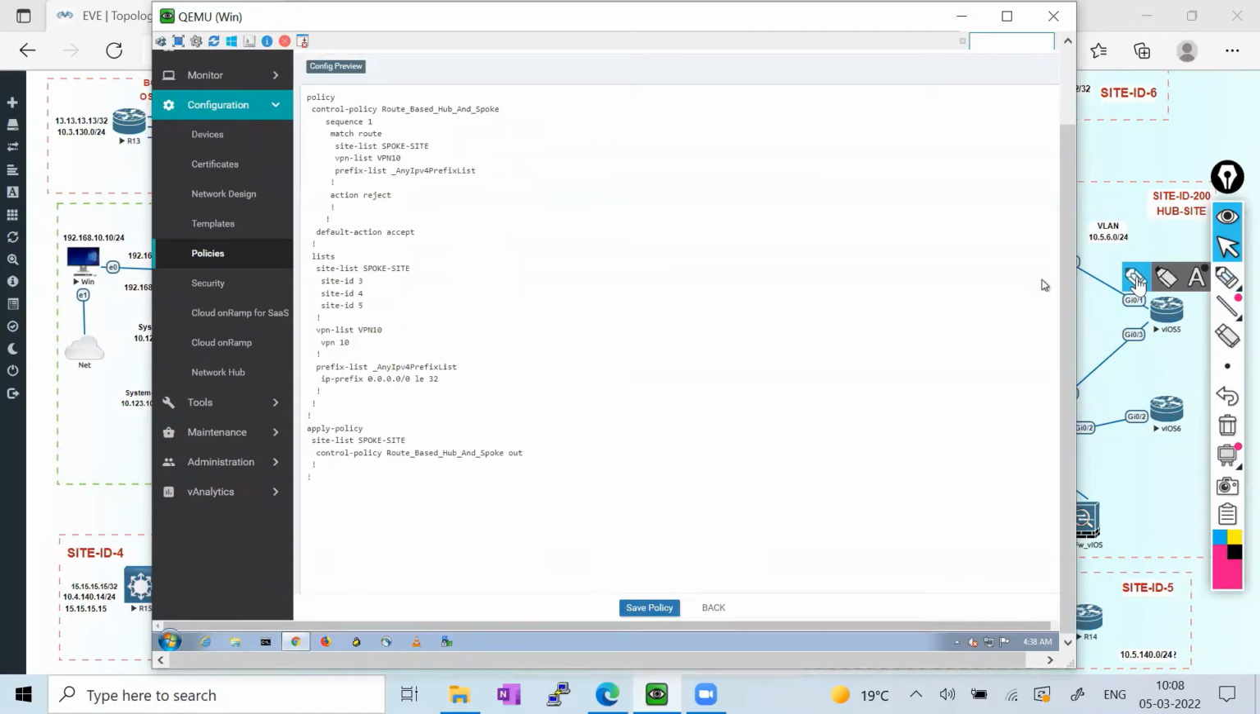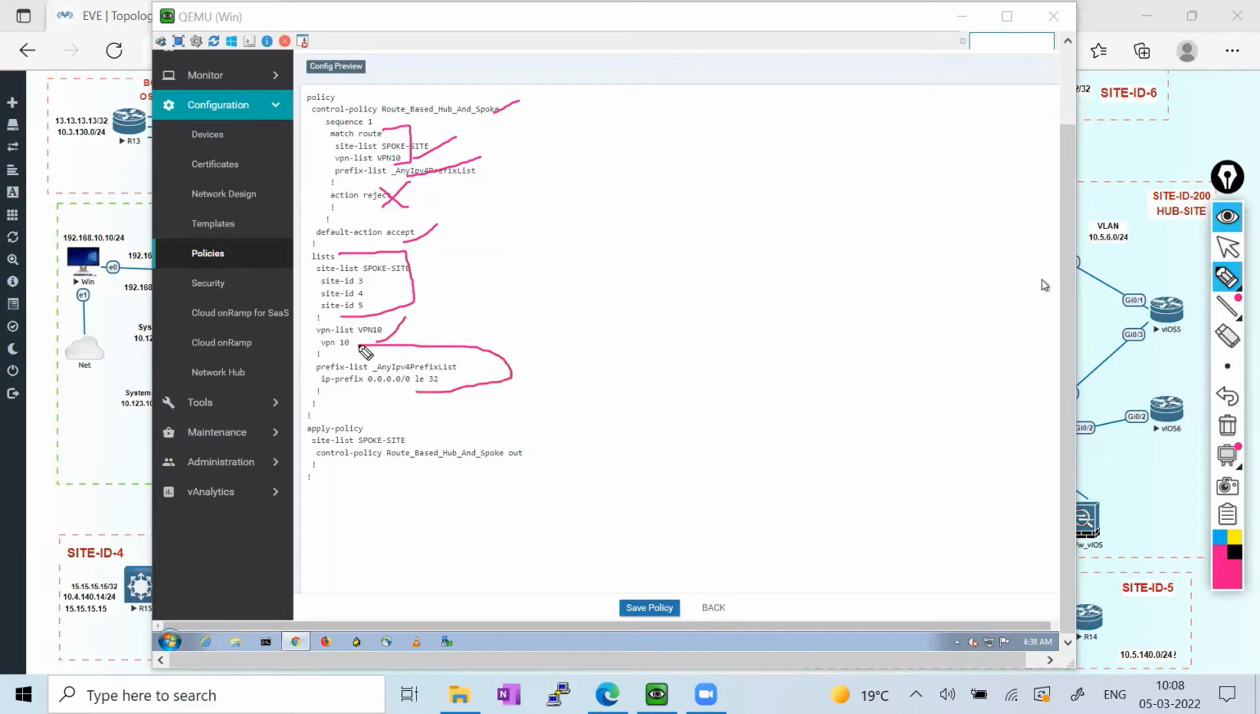In this policy, you can see the first is the route based hub and spoke. In this situation, I'm matching the spoke sites and VPN 10 and any prefix. If it is matching between these sites for VPN 10, the action is going to be reject and the default action is accept. The site list has 1, 3, 4, 5, VPN is 10, prefix is any, and we just apply it to all the spoke sites in the outbound direction. I'll save this policy.